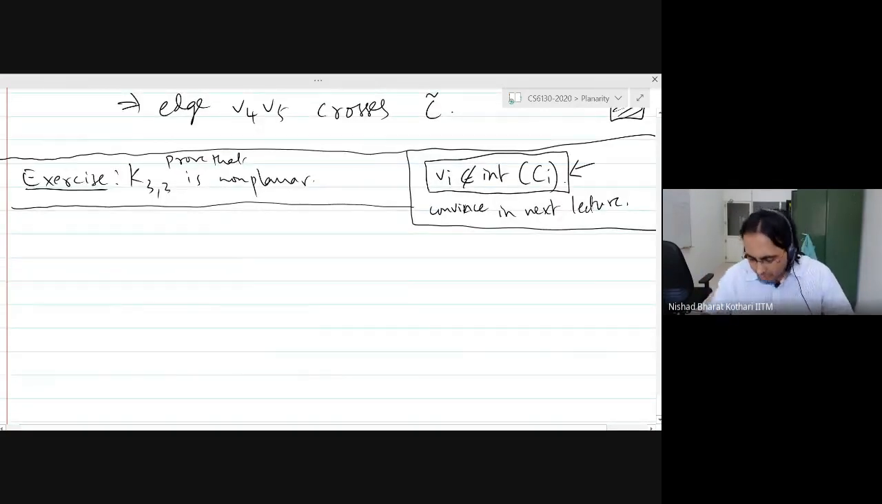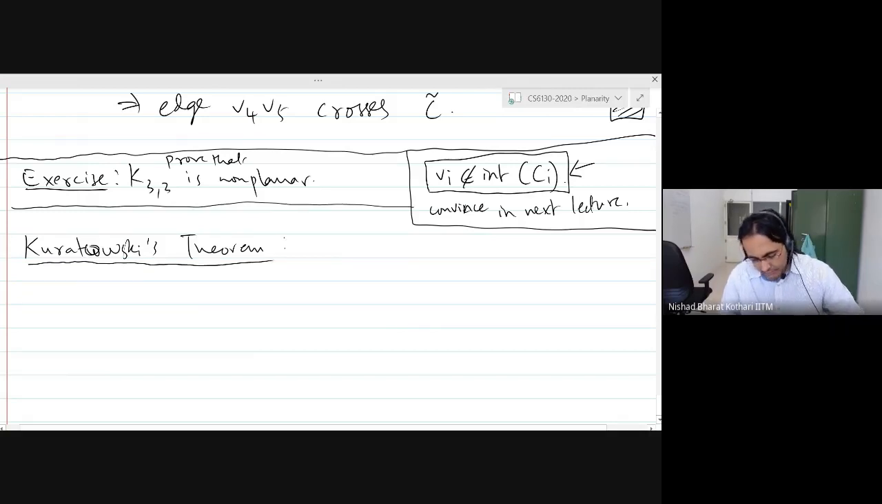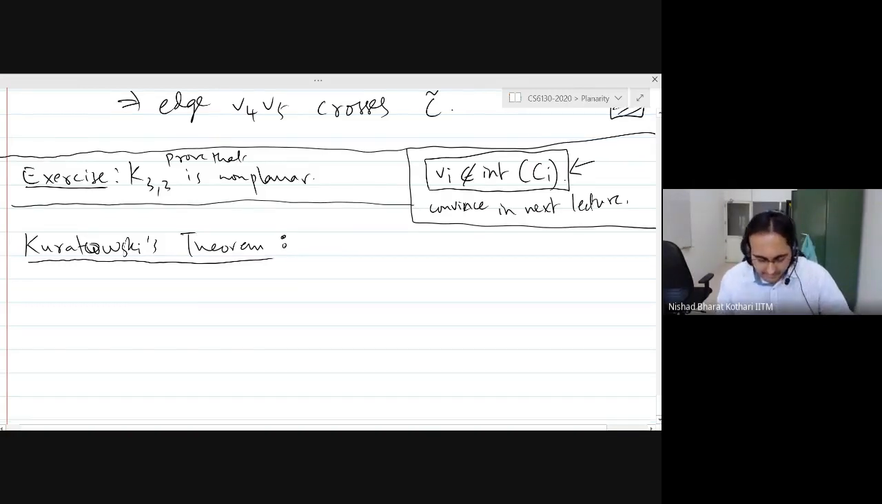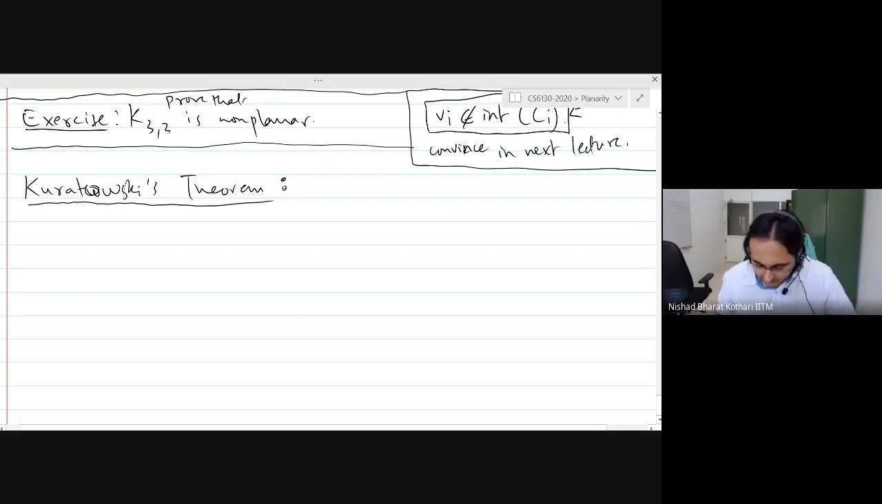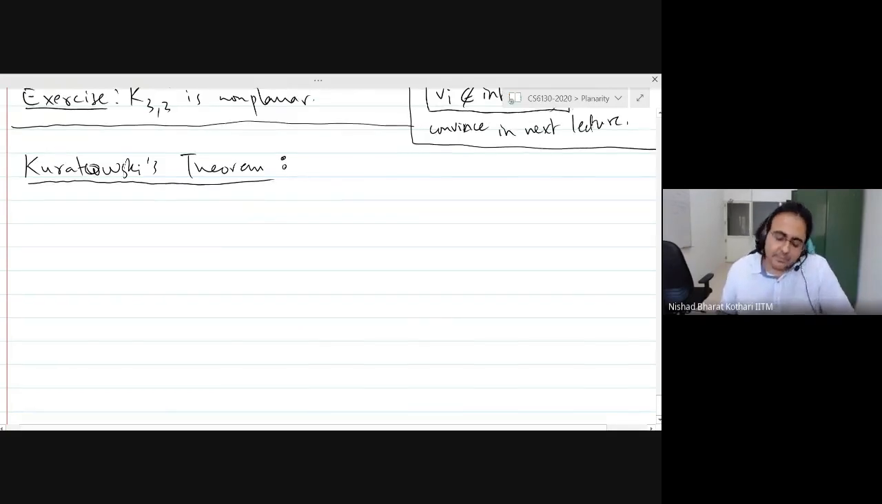So we have about 5 minutes left in this lecture. I want to tell you what Kuratowski's theorem is all about. And we will not be proving Kuratowski's theorem in this course. I'm trying to offer a course on structural graph theory next semester, if the department and everybody agrees. And if I do that, then I'll be proving the theorem in that course next semester. Okay?